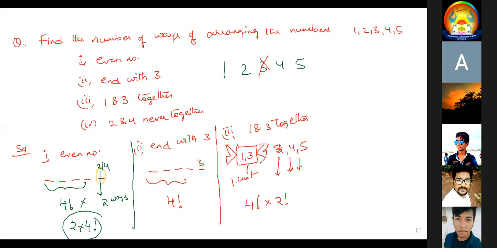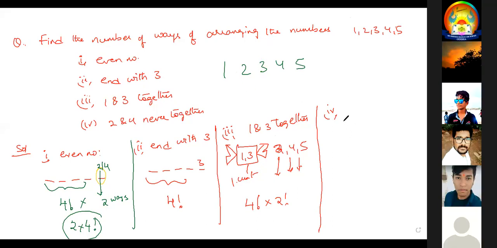Very good. Now I open the chocolate cover. 2 numbers are there, it is 2 factorial. Very good. Now the question number 4: 2, 4 never together. Since 2, 4 never together, first write the remaining numbers: 1, 3, 5. These 3 can be arranged in 3 factorial ways.